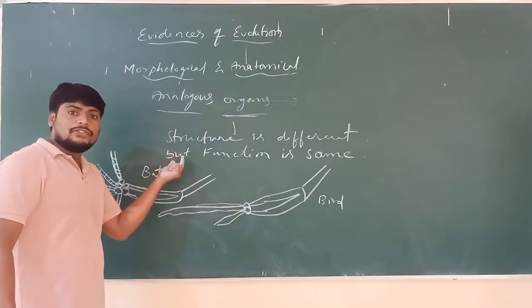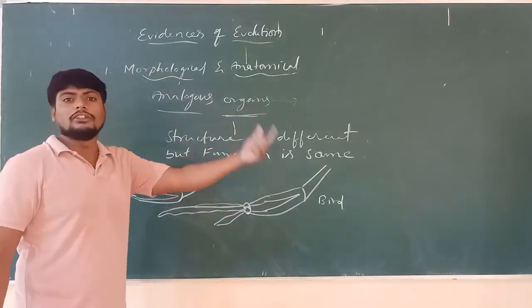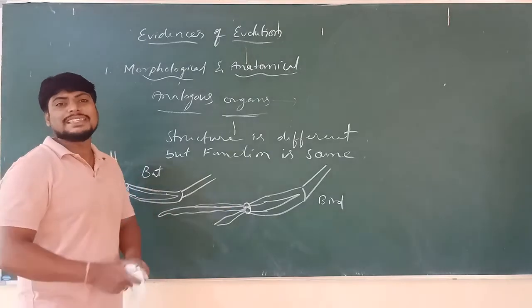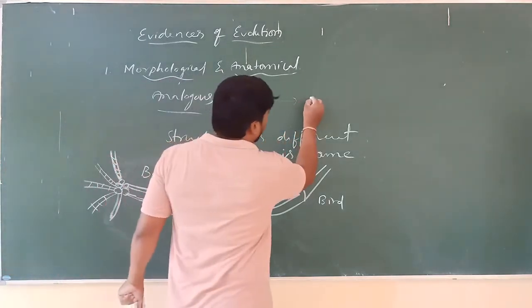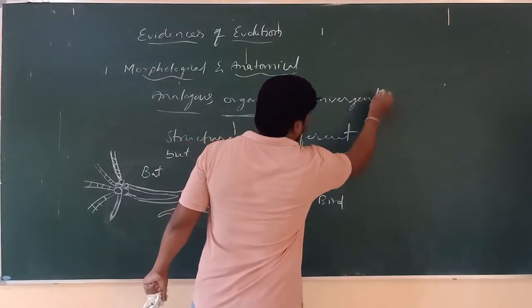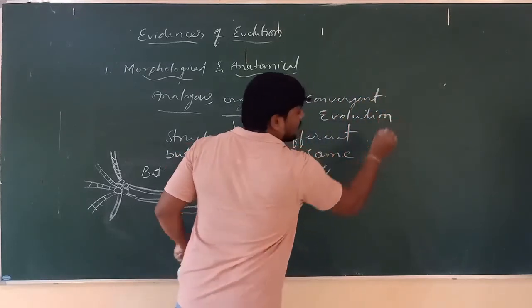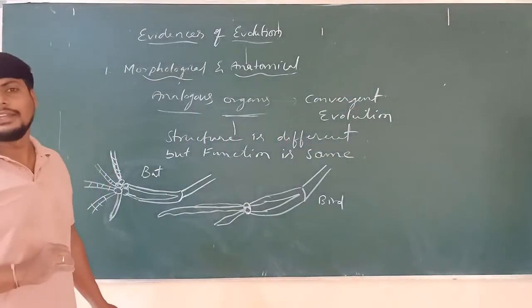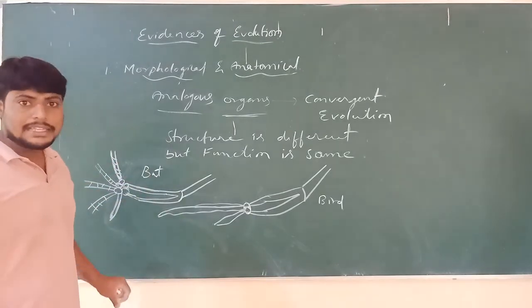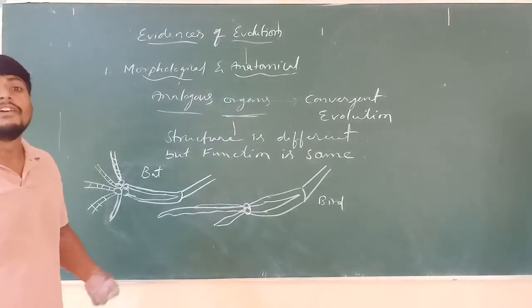So one form of the organism is converted into another form to carry out the same function. That type of evolution is called convergent evolution. This is what we can see: homologous and analogous organs under morphological evidence of evolution.